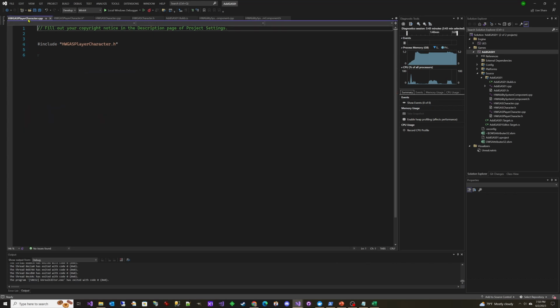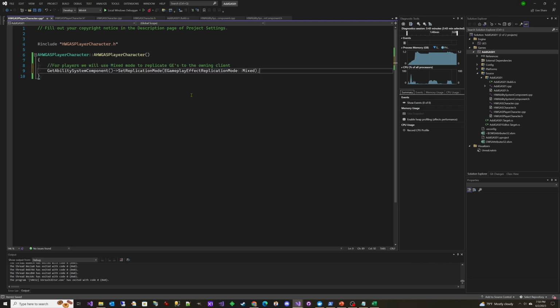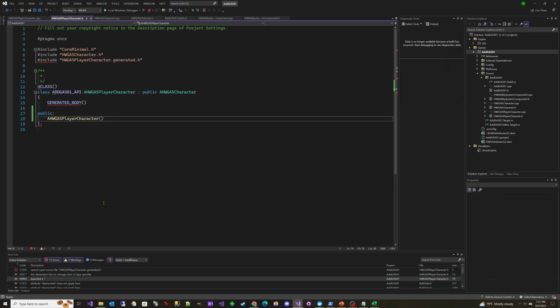We'll add the constructor. And now we'll set the replication mode. We're setting it to mixed because this is the player character. Now we're going to add our combat attribute set.